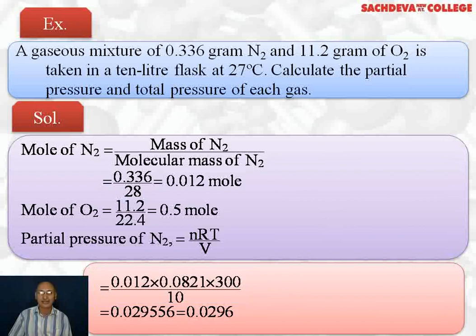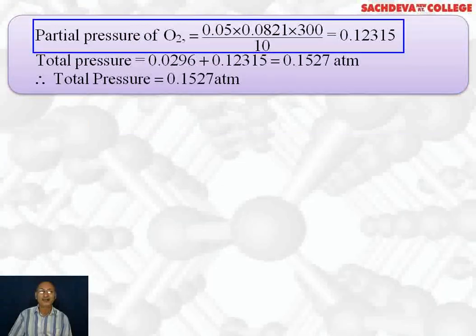On calculation, we get 0.029556. Rounding off, you get 0.0296 atmosphere. The unit of pressure here should be atmosphere because the value of R we have taken is in liter atmosphere per Kelvin per mole. Partial pressure of oxygen will be equal to 0.05 into 0.0821 into 300 divided by 10.